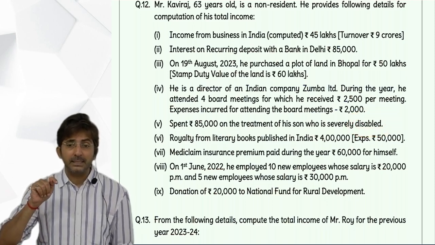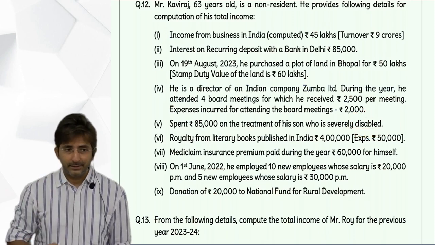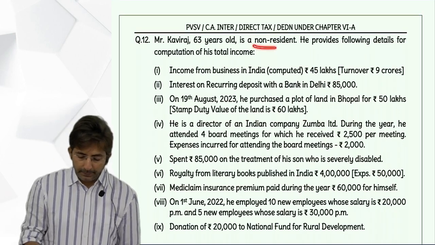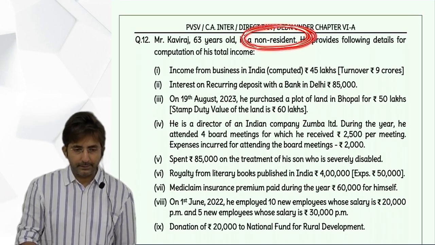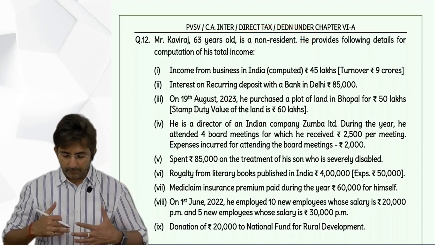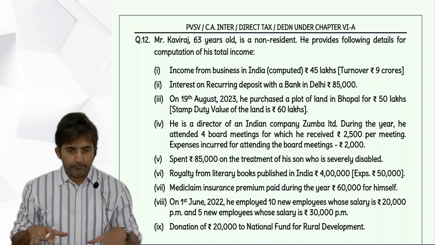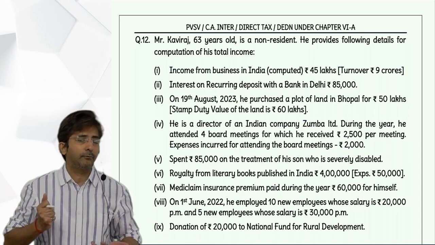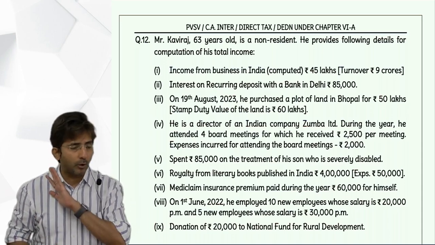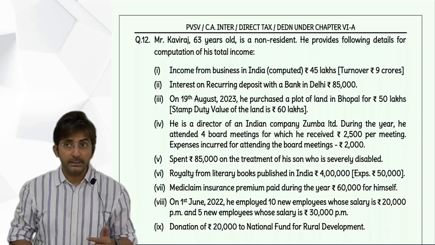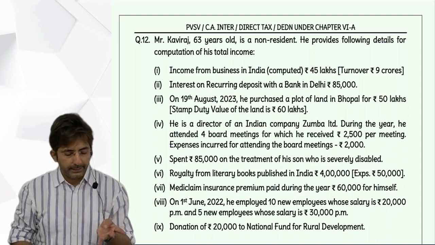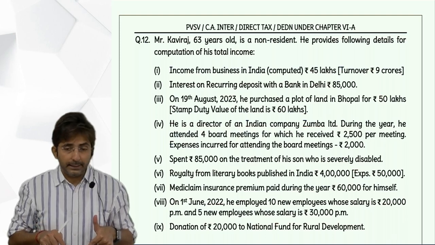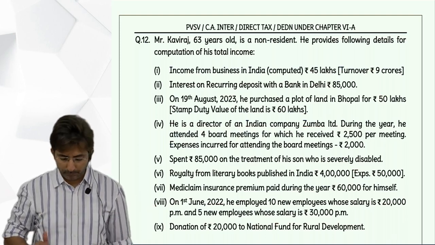But this section is only for resident assessee. This section is only for resident assessee. And here at the beginning they have written he is not a resident. Anyways, I am just discussing to show the effect of all, that everything is properly satisfied, but just because of the fact that he is not a resident, he will not get the deduction. See, where all we see he should be resident, U, DD, DDB, QQB, RRB. So here it is DD section only, and it is not allowed to non-resident.